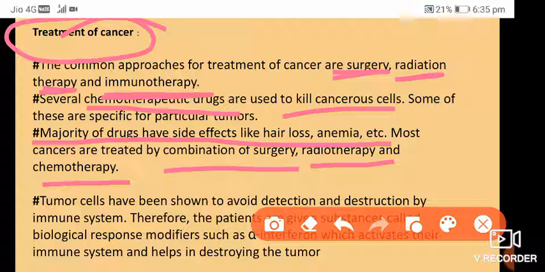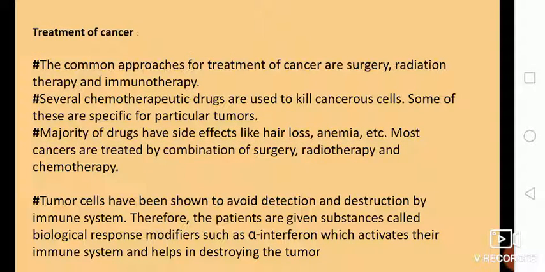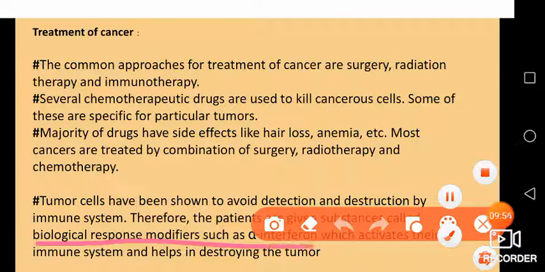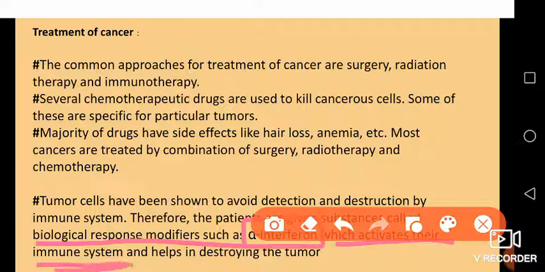Then, tumor cells have been shown to avoid detection and destruction by the immune system. Many times the tumor cells are hidden, they're not detected easily by your immune system or destroyed by it. For that, patients are given substances called biological response modifiers, such as alpha interferon. This is also important, a NEET question which is asked. This alpha interferon will activate their immune system and help in destroying the tumor. So we can together fight cancer.